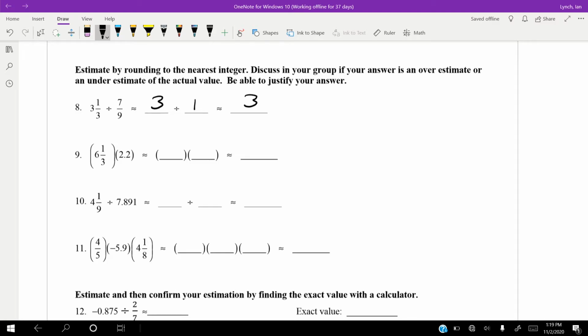Yep, round to the nearest integer. So this is approximately 6 times 2, which is going to get us roughly 12. And so you guys see how I'm doing this. We're taking it to the closest integer, so we're either rounding up or rounding down. Anything above a half, we round up. Anything below a half, we round down.